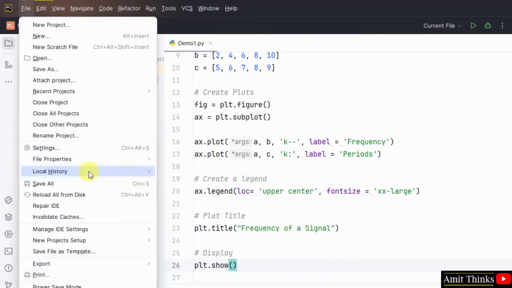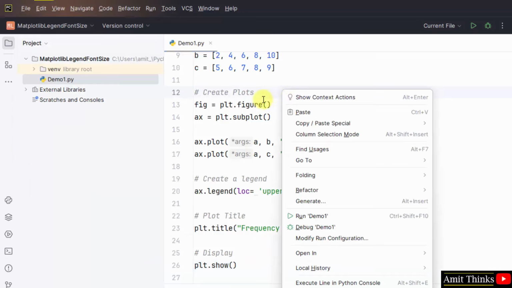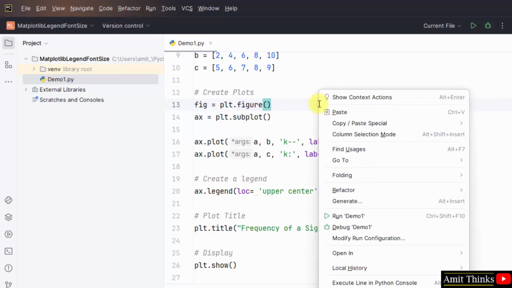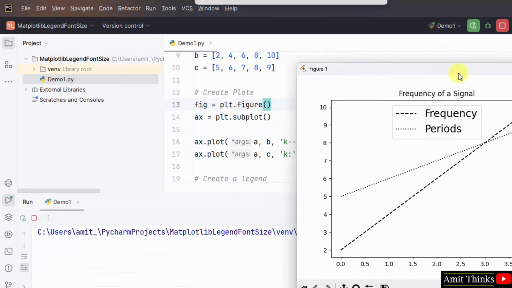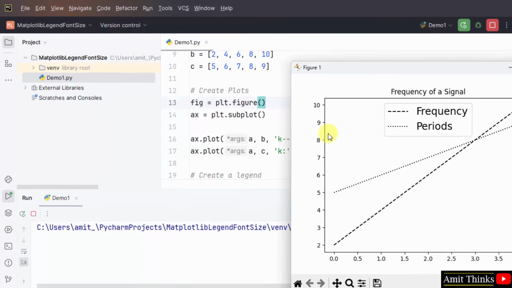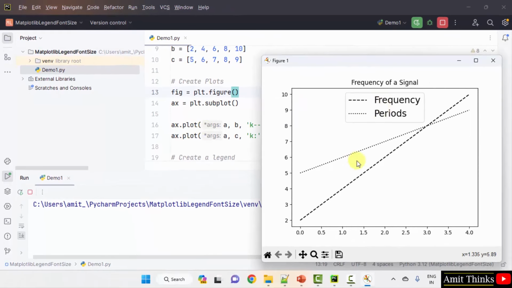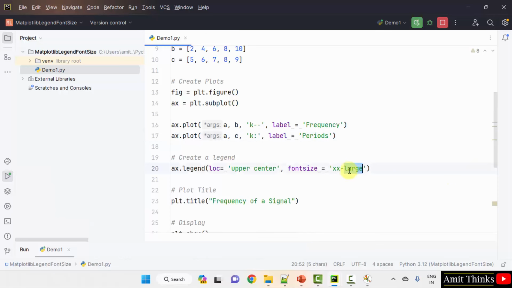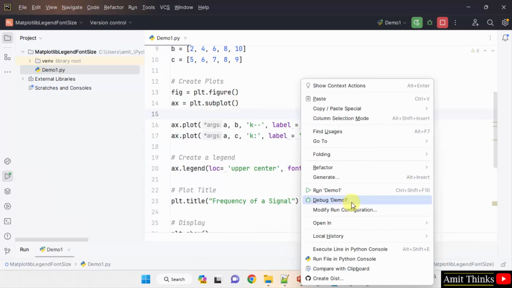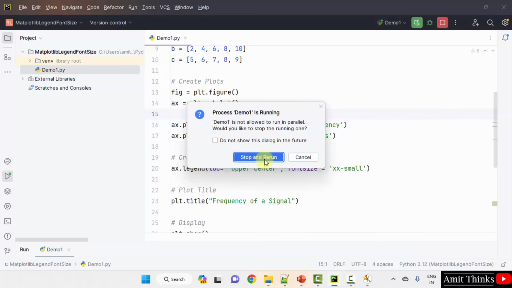Go to File, Save All, right click, run. Here it is. We have set the size. Okay, here it is, the font size. Let me change it to, let's say, small. Now I'll right click and run. Stop and rerun.